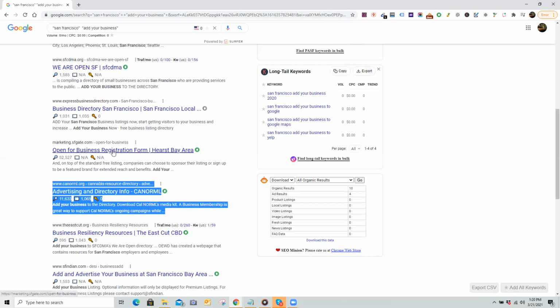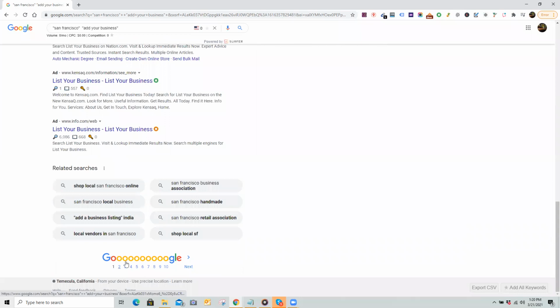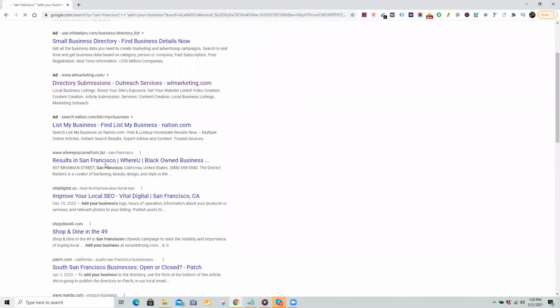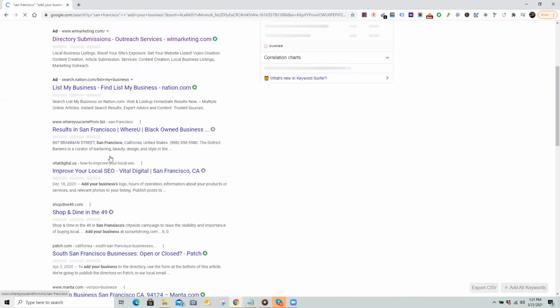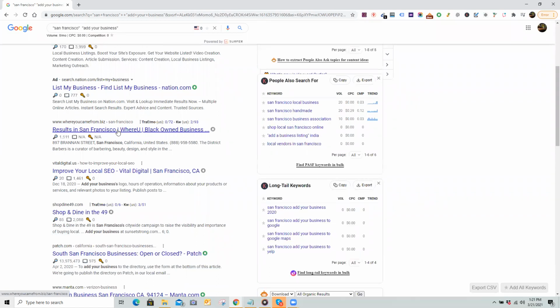But these ones, open business for registration form. This is perfect. This is perfect. This is perfect. And you see we have like 10 full lists of this. So let's keep going through this. Let's see. Black-owned business. No, I would avoid this one because it's barbering and style.